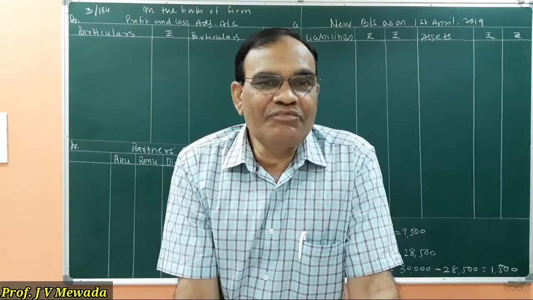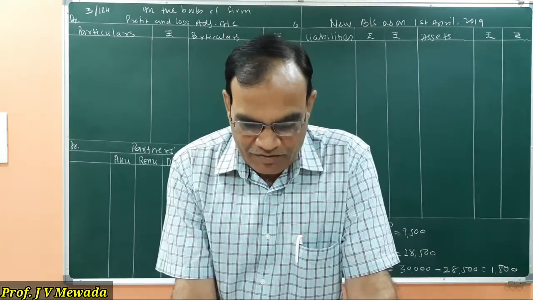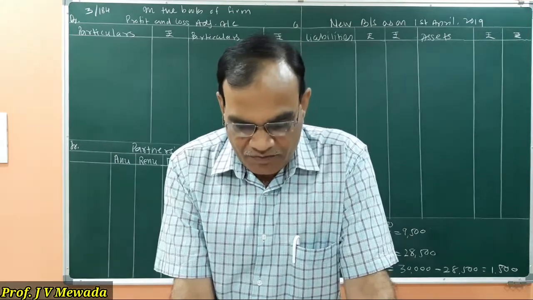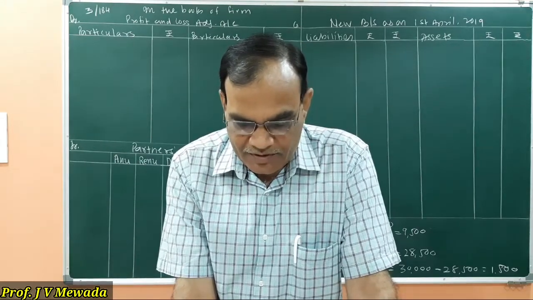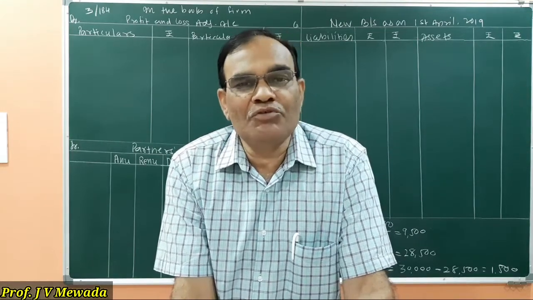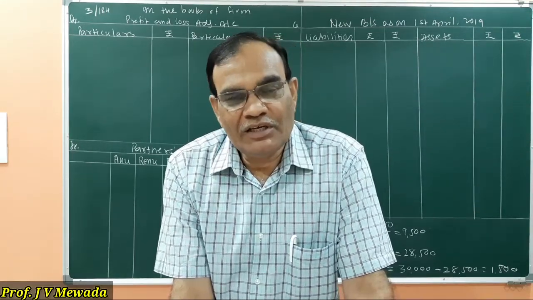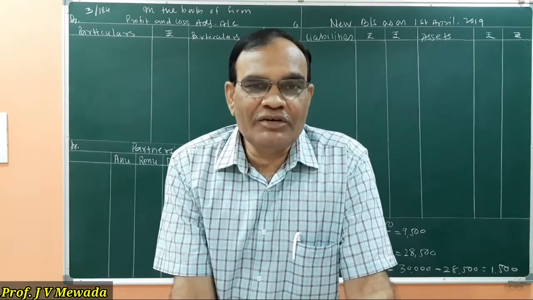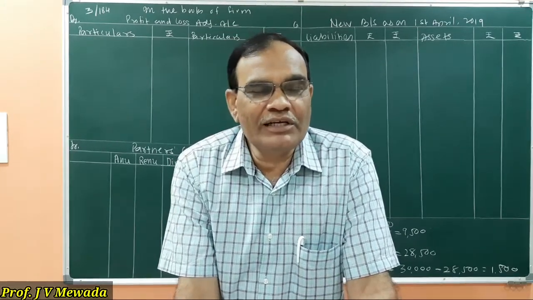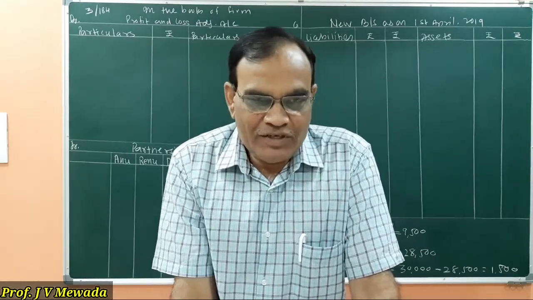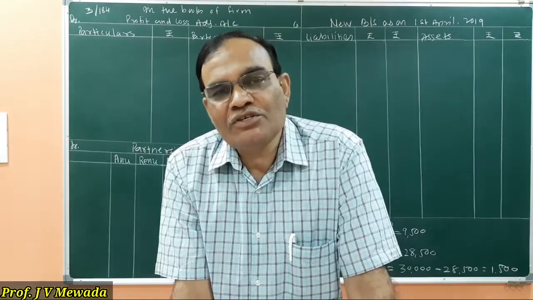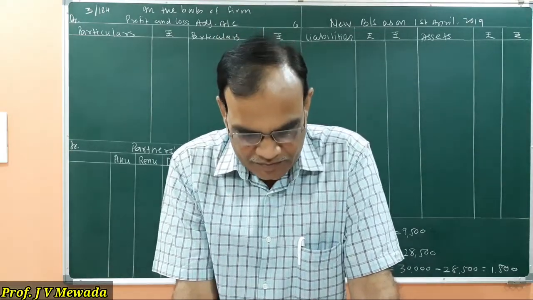At the same time, we are given the values of the profits of last 5 years, and accordingly we have to calculate the new value of the goodwill, and then we have to compare if there is a decrease in the goodwill or any increase in the goodwill, and accordingly we have to do the treatment. So in this sum again there is a different type of treatment of goodwill. Goodwill is appearing in the balance sheet.